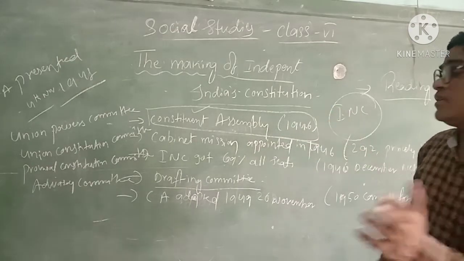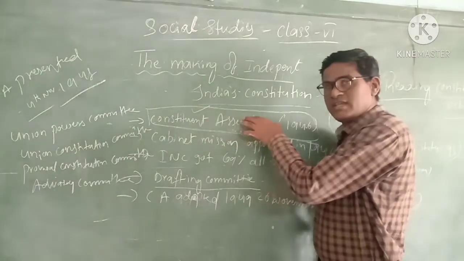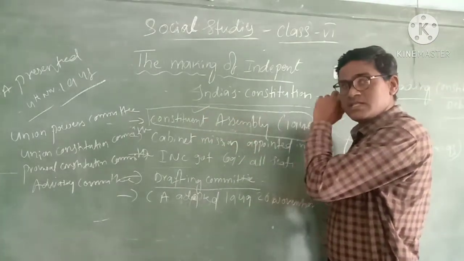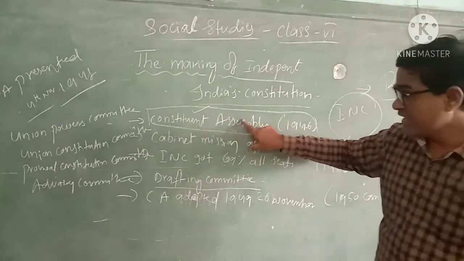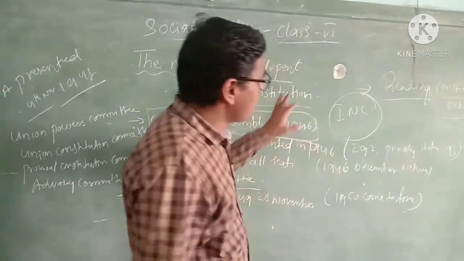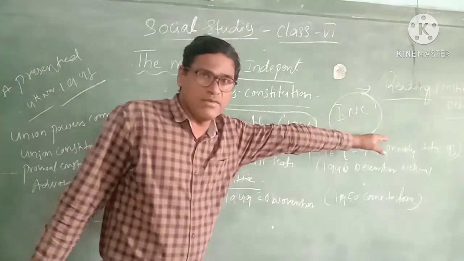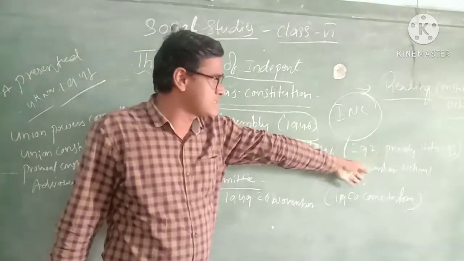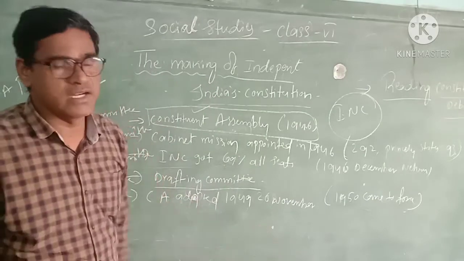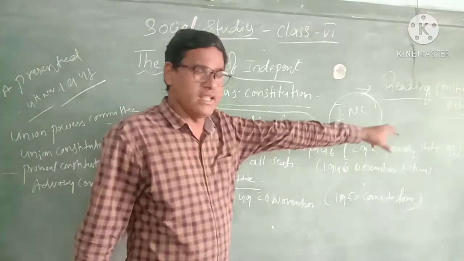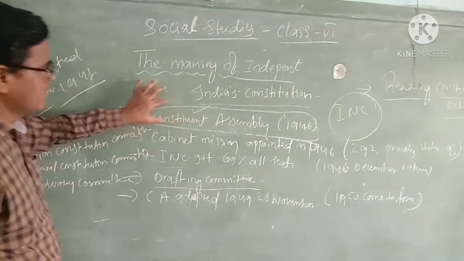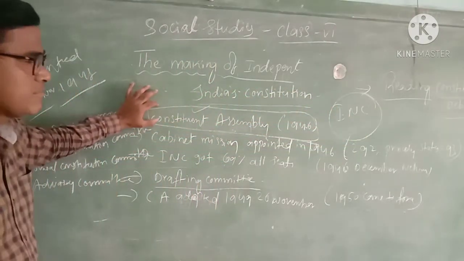Which people were elected to this Constituent Assembly? The members in the Constituent Assembly came from the different provinces. Elections were conducted in all the Indian provinces as well as princely states. In all areas, a few members were selected to this Constituent Assembly.